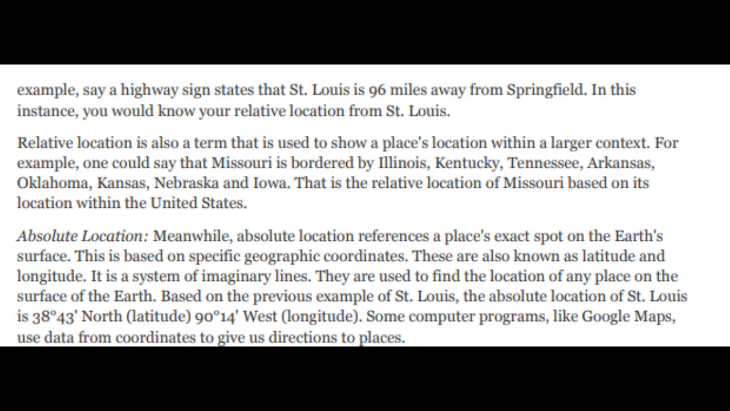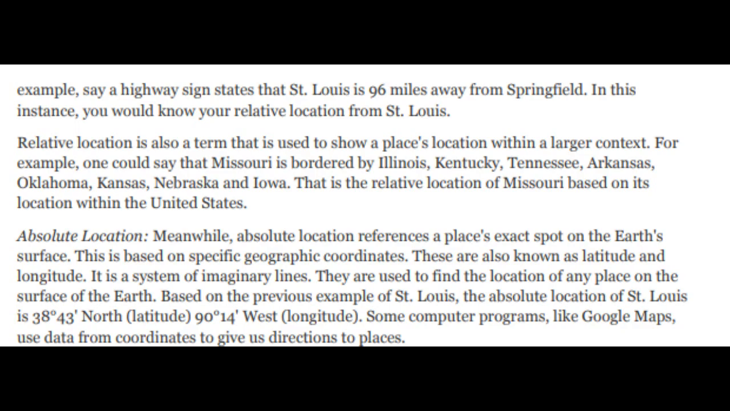Absolute location. Meanwhile, absolute location references a place's exact spot on the Earth's surface. This is based on specific geographic coordinates. These are also known as latitude and longitude. It is a system of imaginary lines. They are used to find the location of any place on the surface of the Earth. Based on the previous example of St. Louis, the absolute location of St. Louis is 38 degrees 43 minutes north latitude, 90 degrees 14 minutes west longitude.